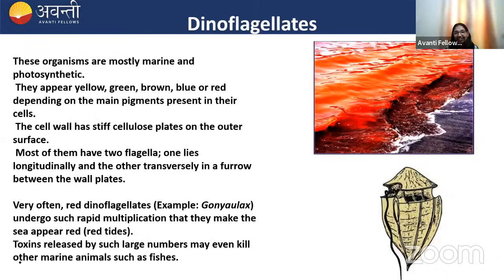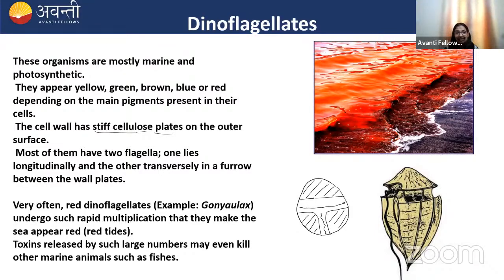Next one is dinoflagellate. Di means two and flagellate means flagella. So dinoflagellates have two flagella. One lies longitudinally and the other lies transversely, like this. And you will observe on the outer side, stiff cellulosic plates are present. Remember this characteristic, that stiff cellulose plates are present on the outer surface.